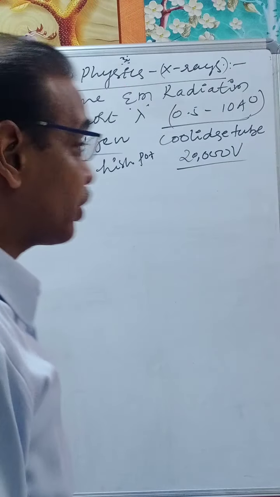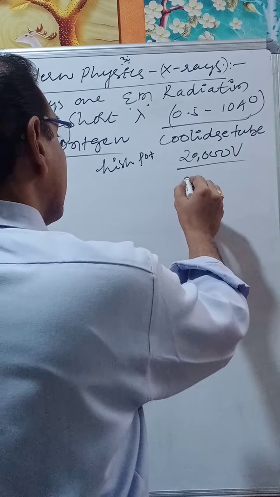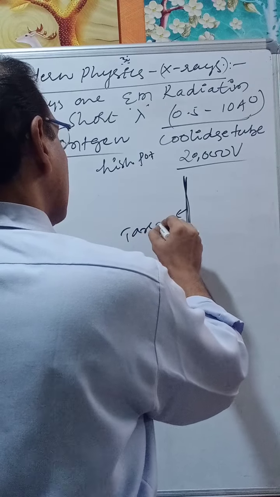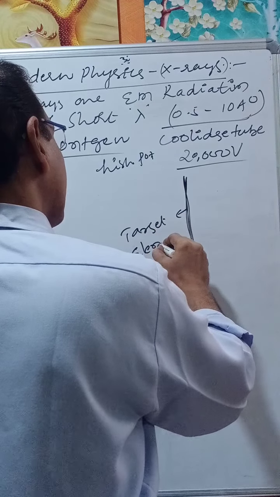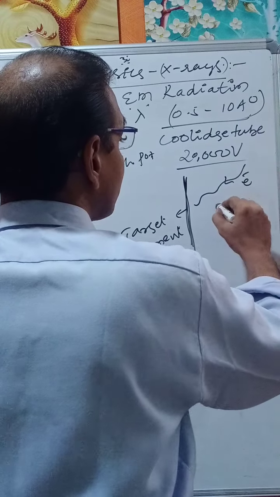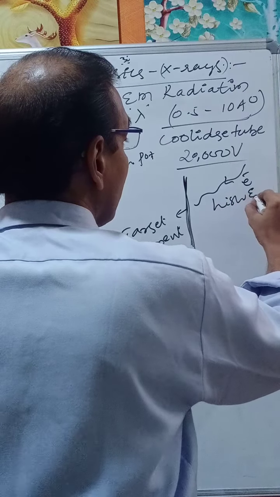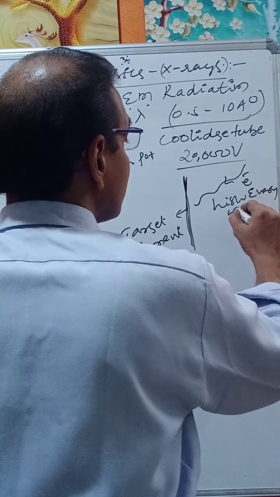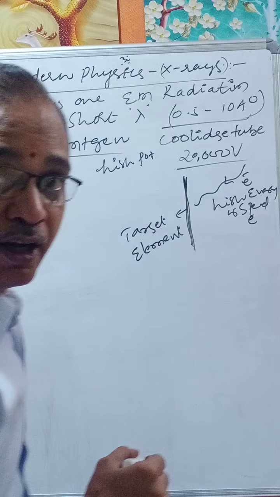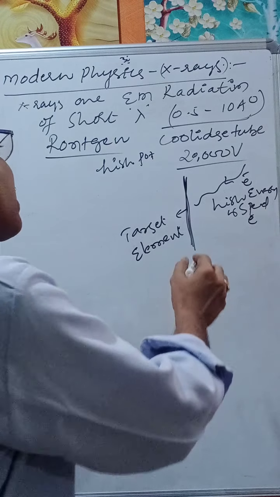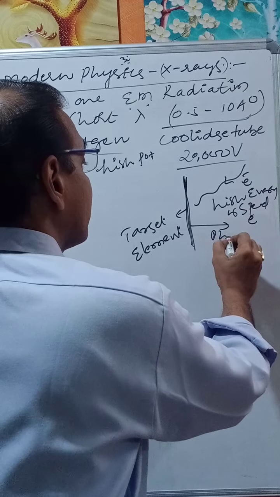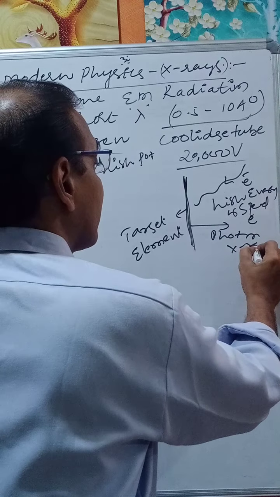Now how they are produced: see, this is the target element, the target atom. In that element there are a number of atoms. When a high energy or high speed electron hits the target, the target emits an X-ray photon, electromagnetic radiation.